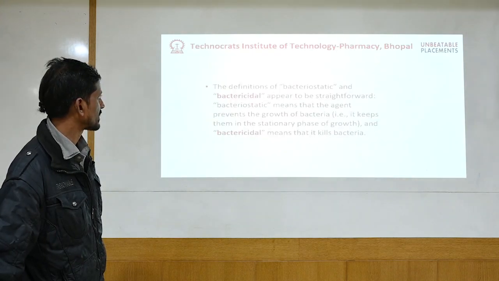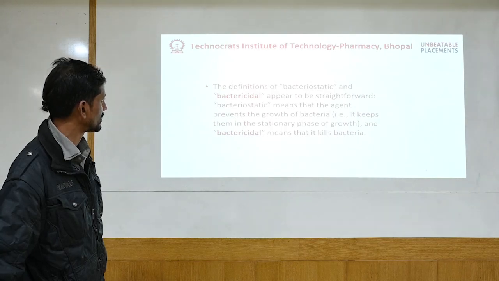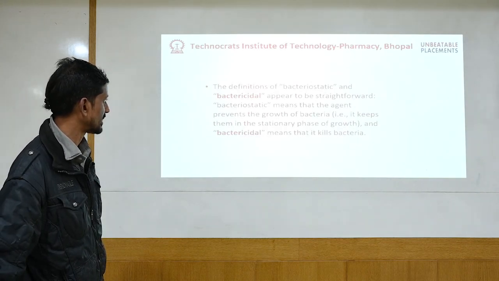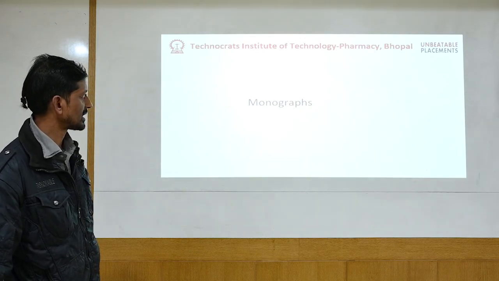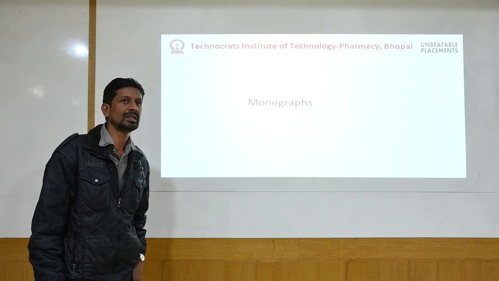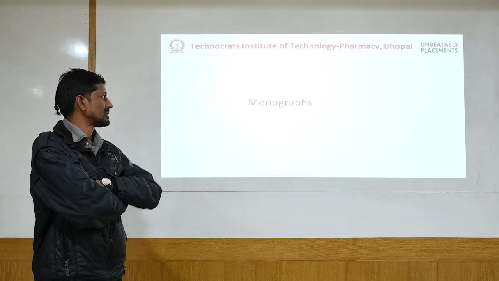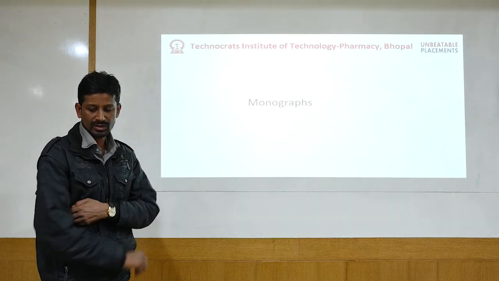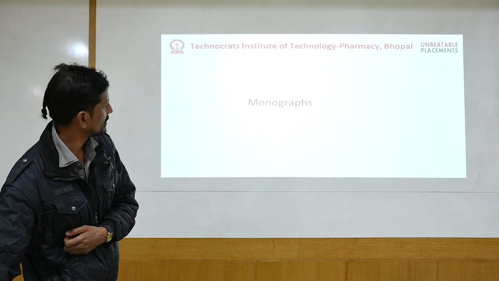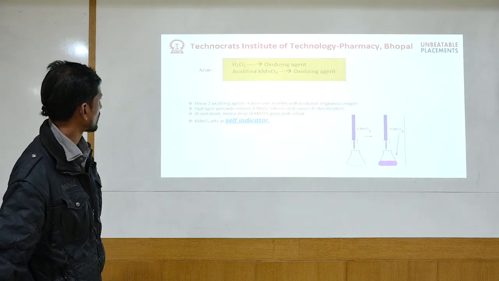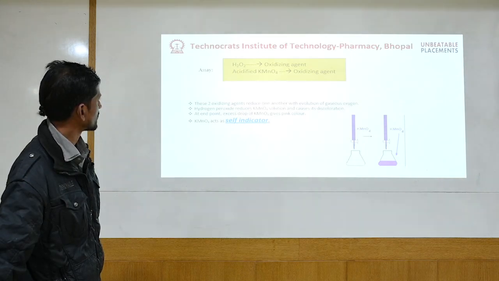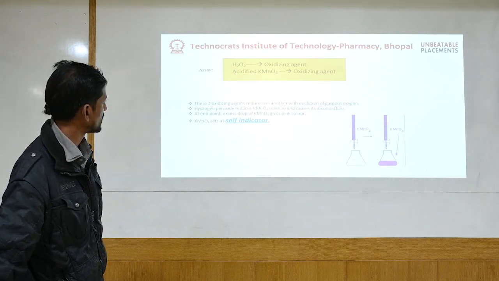Now bacteriostatic, which will just stop the bacteria's growth, and bactericidal, which kills the bacteria. Next we have the various monographs, which are exclusively the official details of any drug present inside the Indian pharmacopoeia or other pharmacopoeias. Here we have the same details, hydrogen peroxide properties and hydrogen peroxide as the oxidizing agent,